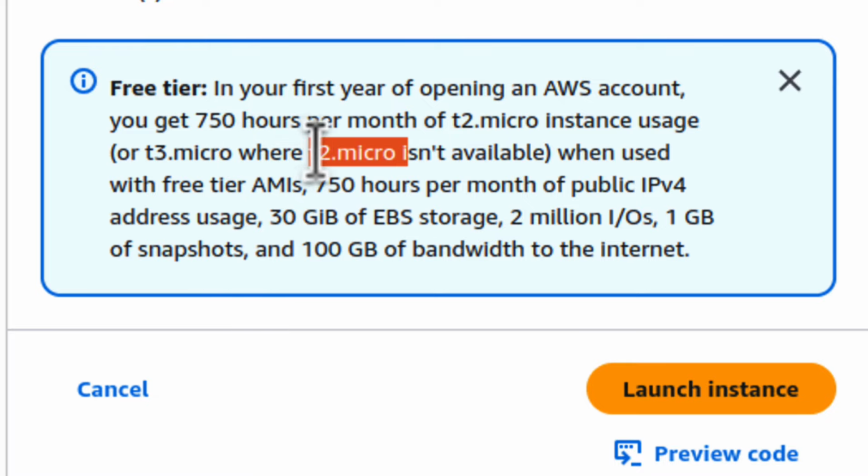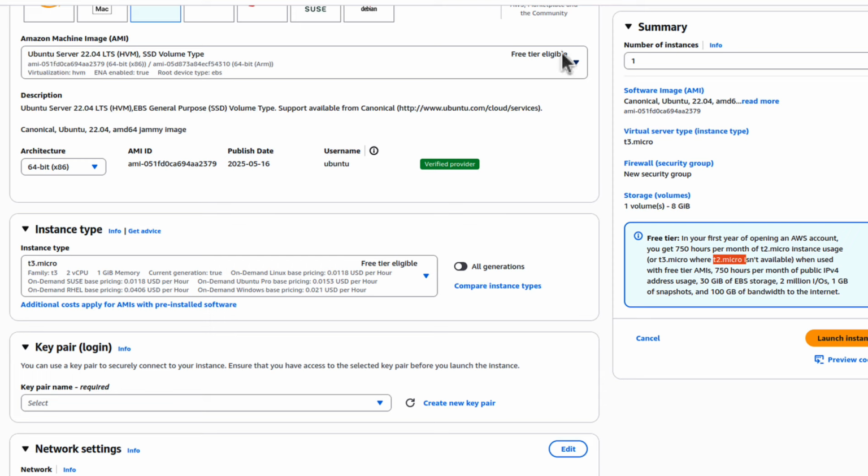And have a look here, it says free tier eligible, and that's what you want to choose, the one that you can run free of charge for a year. So for me it's T3 micro, but you have to make sure that your operating system is also free tier eligible. And Ubuntu indeed is free tier eligible. So I've got operating system, I've got server type, and you can even see here, even after that year, it costs just 1 cent per hour to run it. Not bad, isn't it? But let's scroll down.